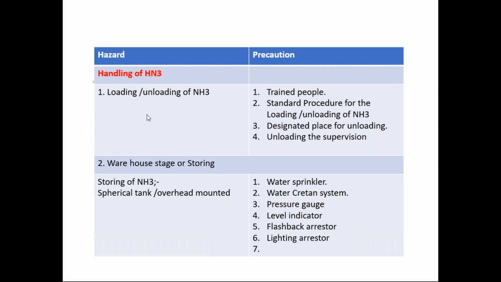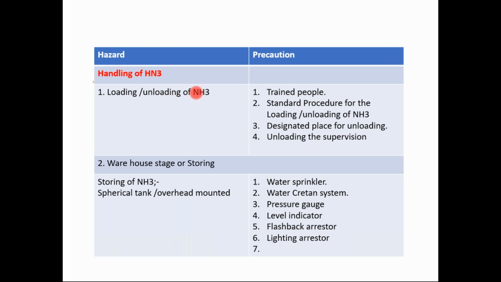On the basis of this process description, we can identify the hazards, and these are the precautionary measures for these particular hazards. So what is the hazard? Loading and unloading of ammonia. Ammonia is a raw material. So we have to unload this ammonia from some point, from some tankers or some transportation facility, and we have to load this ammonia to the process or the production unit.